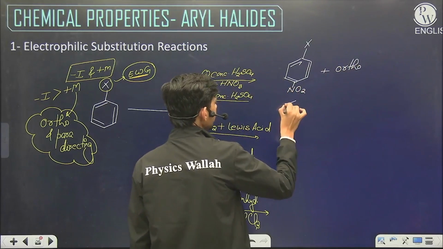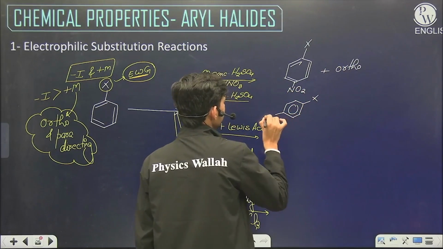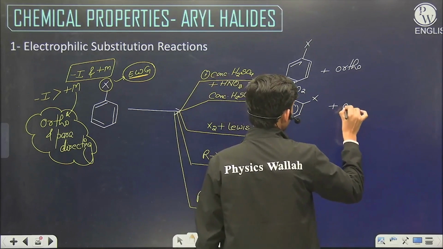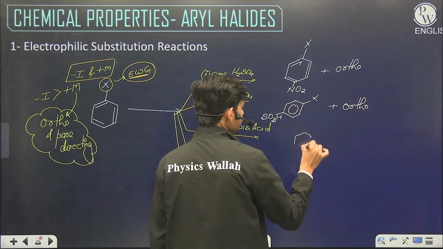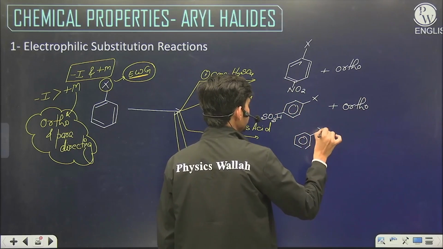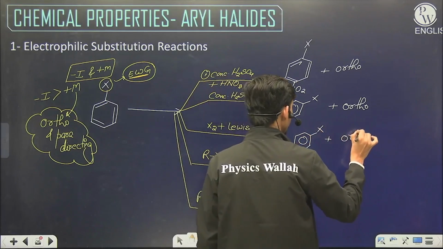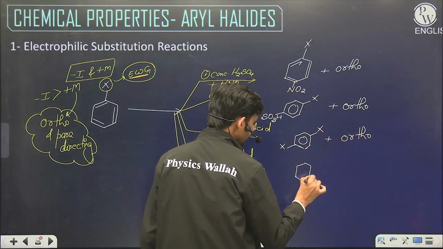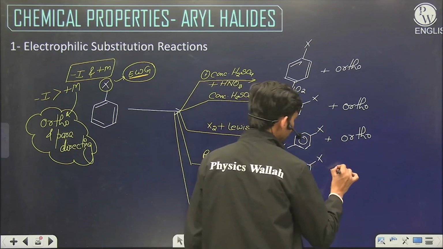In case of sulfonation, the same thing will occur. The sulfonic acid group will be at para and one minor ortho product. In case of halogenation, the new halogen will be at para or ortho position. In case of Friedel-Crafts alkylation, the new alkyl group will be at ortho or para position.